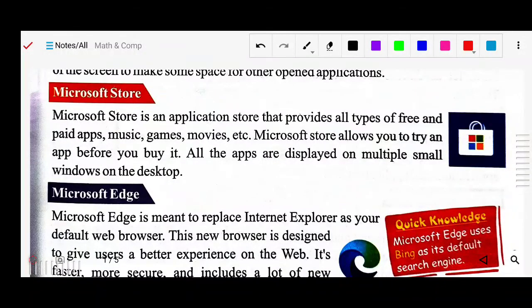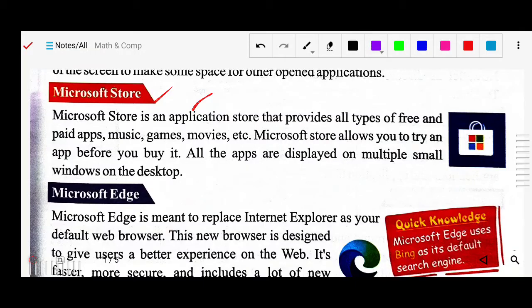Next feature is Microsoft Store. This Microsoft Store is an application store that provides all types of free and paid apps. Means some extra apps for music, games, movies, you can get from the Microsoft Store. As in your mobile phone you have seen the Play Store, from the Play Store you are downloading games and applications. Similarly, in Windows 10 there is the Microsoft Store, from which you can get the applications.